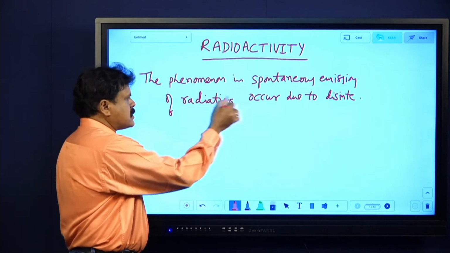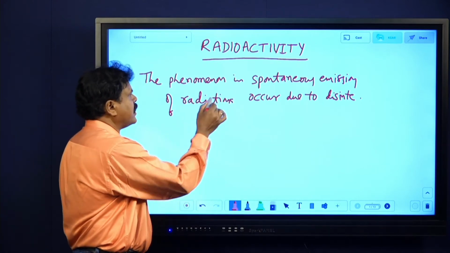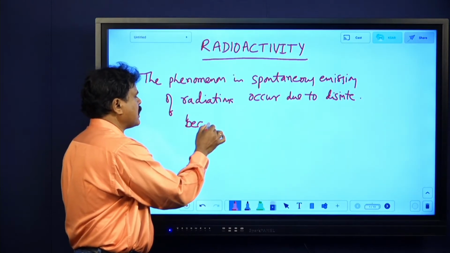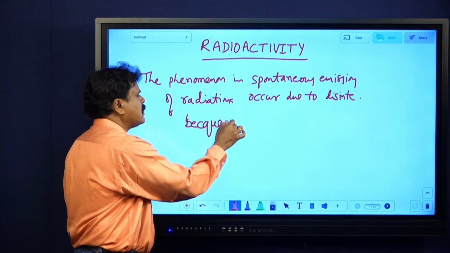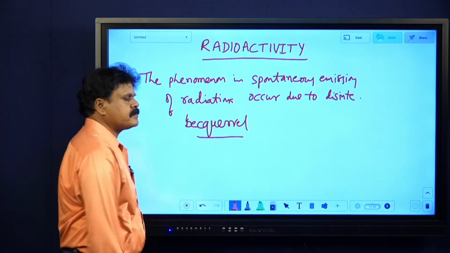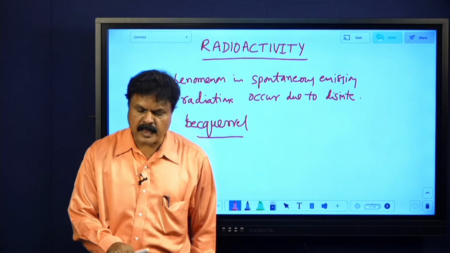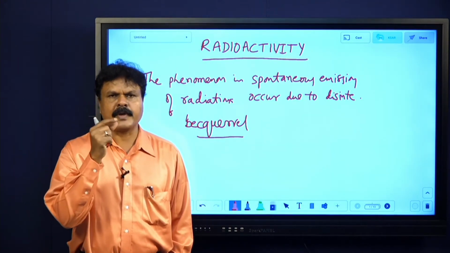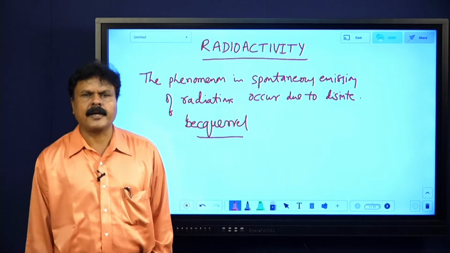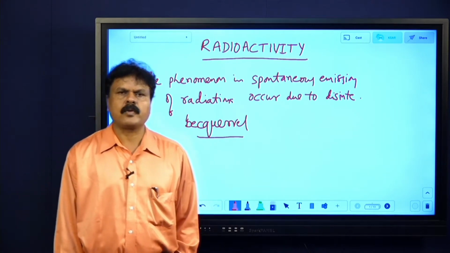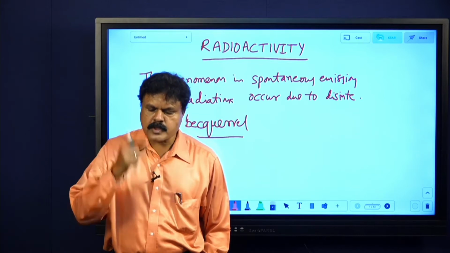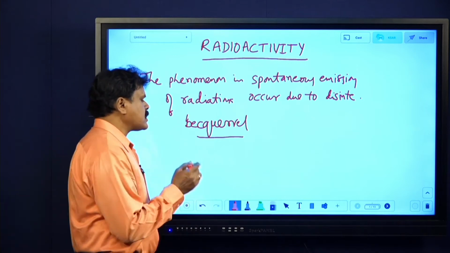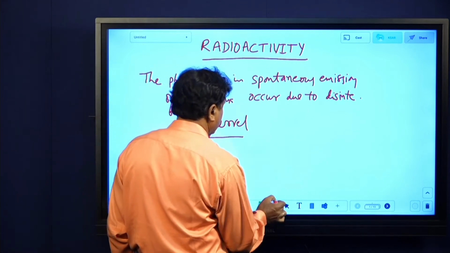The radiations thus emitted are called radioactive radiations, or even we call them Becquerel rays, because this phenomenon was discovered by Henry Becquerel in 1896. So we call them Becquerel rays or radioactive radiations or radioactive rays. These rays, what are those? Alpha, beta and gamma rays. About that we will be seeing. What is alpha, what is beta and what is gamma rays?